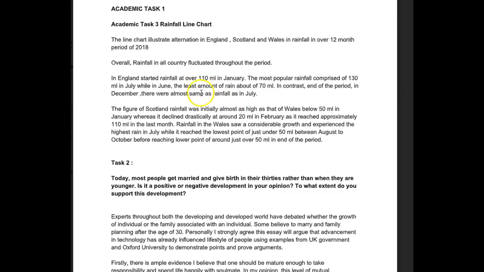So let's see. You had about 4 pieces of information for England. You had about 3 pieces of information. So on average, you had about 4 pieces of information. I'm just trying to see if it's underdeveloped or if you don't have enough data. It's not a ton of data, but it's also not zero data. So what the really important thing here, I think, to talk about is always the very beginning, the very end, and then any of those highs and lows.